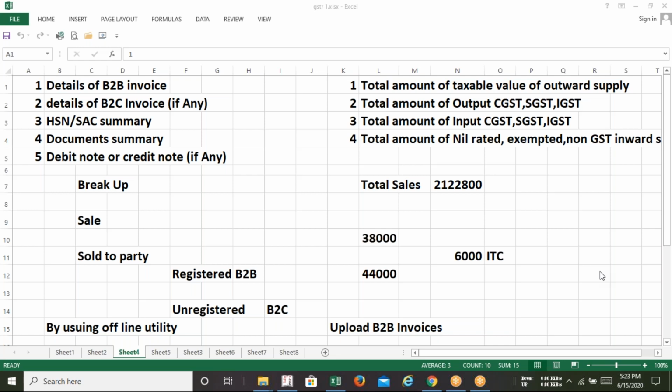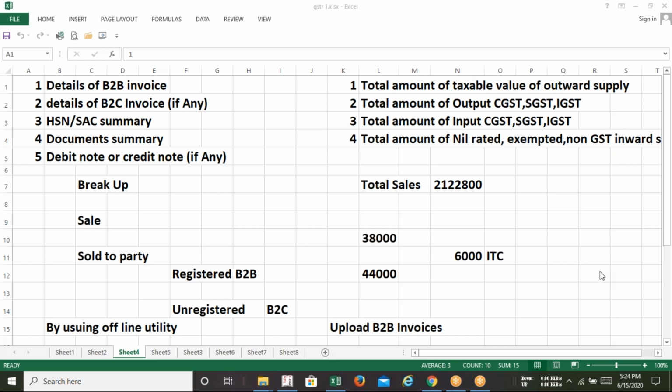But normally, before the COVID-19 pandemic, the provision was that if you miss the due date for filing 3B, you need to pay 50 rupees per day for a normal return. And if you are going to file a nil return, meaning you don't have sales or purchases but you need to respond to the GST department, then 20 rupees per day will be the late fee.